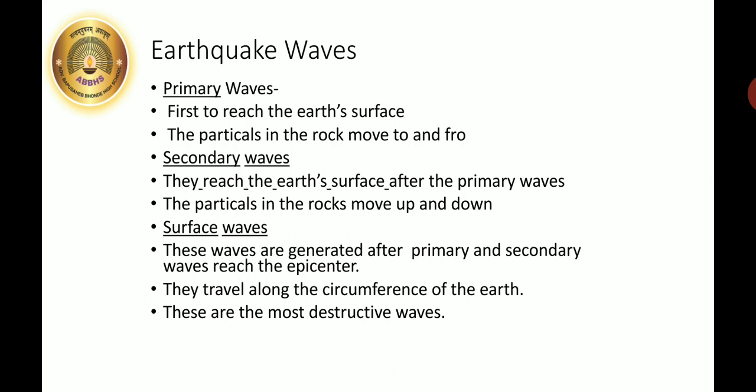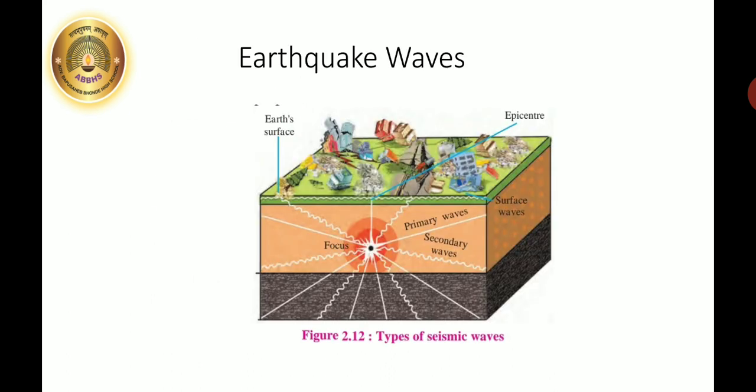They are the next to occur after the primary waves. Here the particles in the rocks move up and down. And the third set of waves is called the surface waves. These are generated after primary and secondary waves. They travel all along the circumference of the earth, and so these are the most destructive waves.